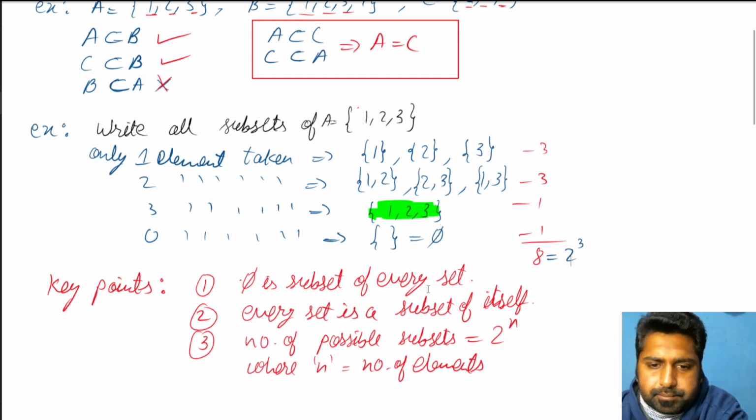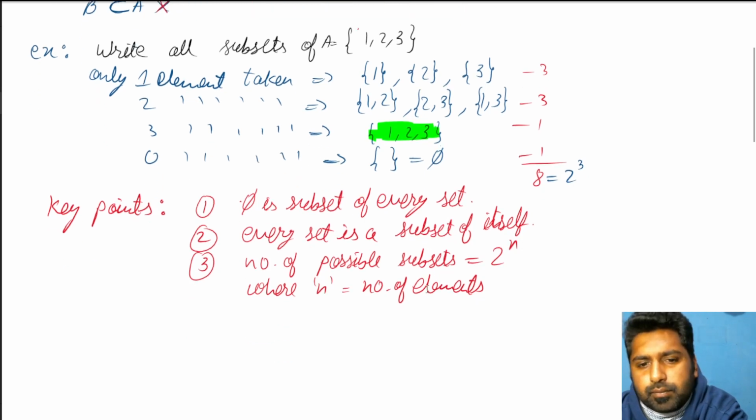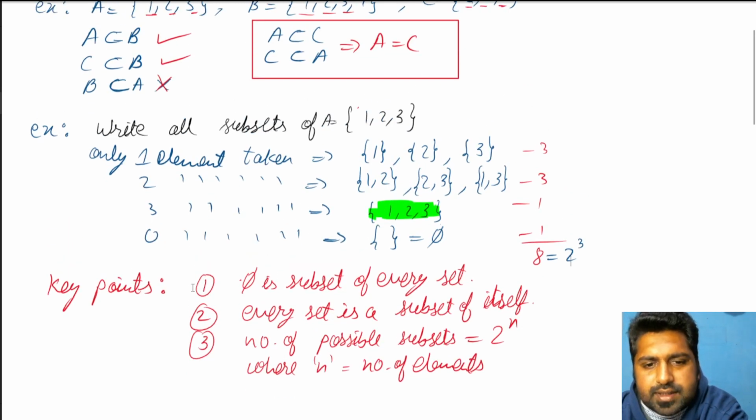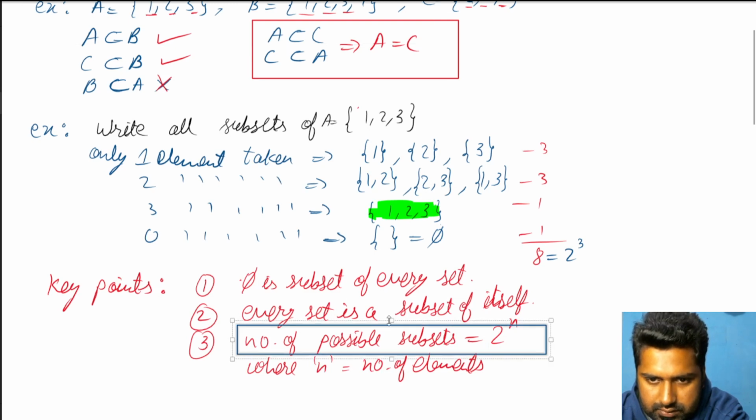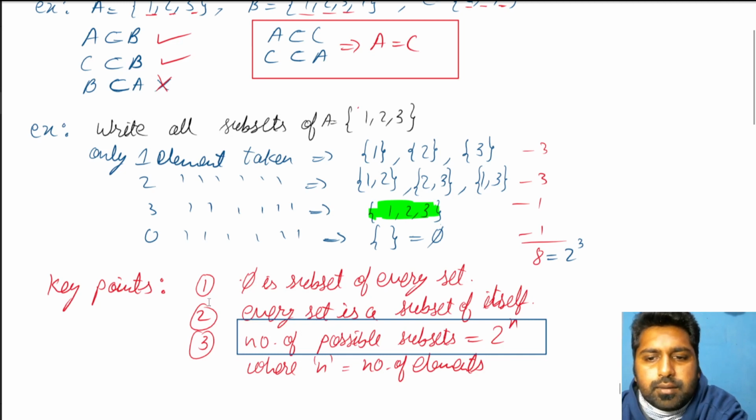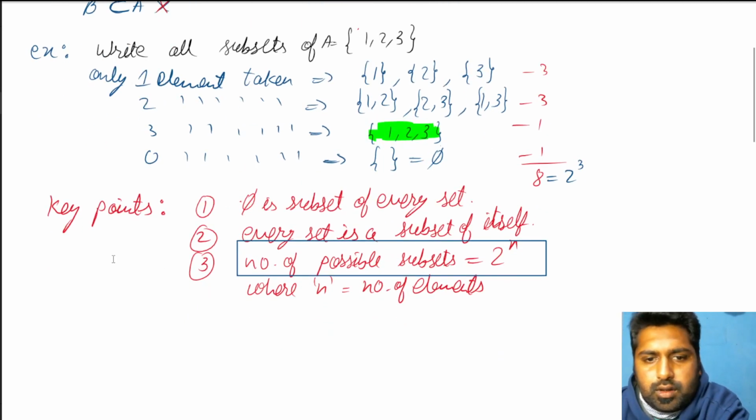All right. Fine. I hope this is clear till this point. Key points, remember, they can be directly asked in your MCQs. Phi is a subset of every set. Every set is a subset of itself, and the number of possible subsets is 2 raised to power n. You can consider this as a formula itself. Okay. They may ask you directly. All right, that pretty much covers some idea about subsets and how we can generate them.